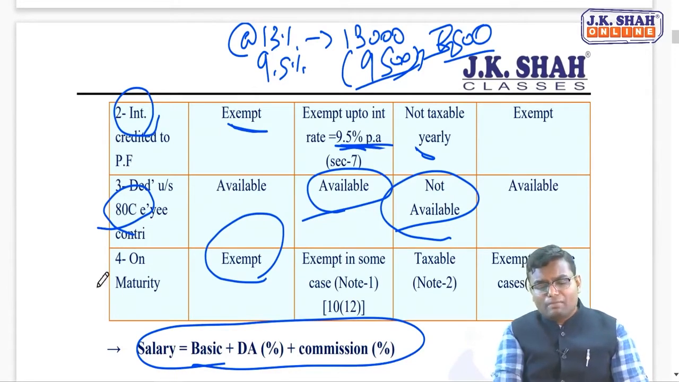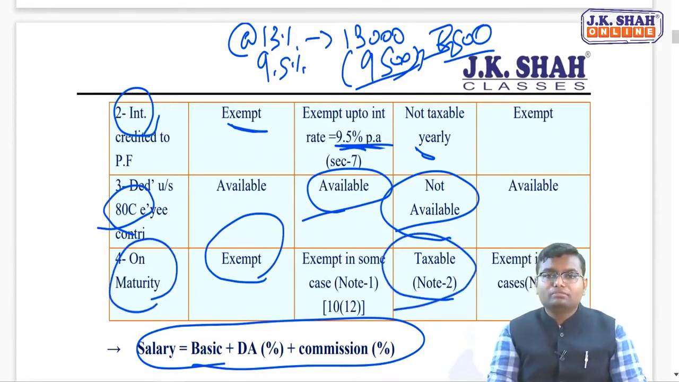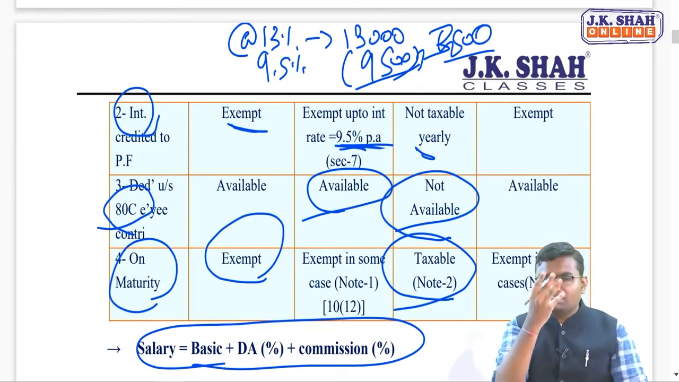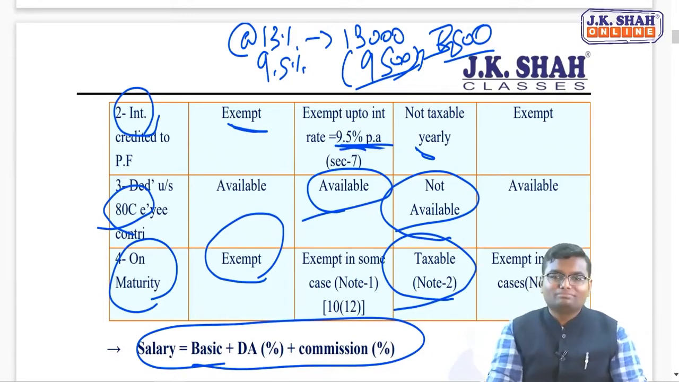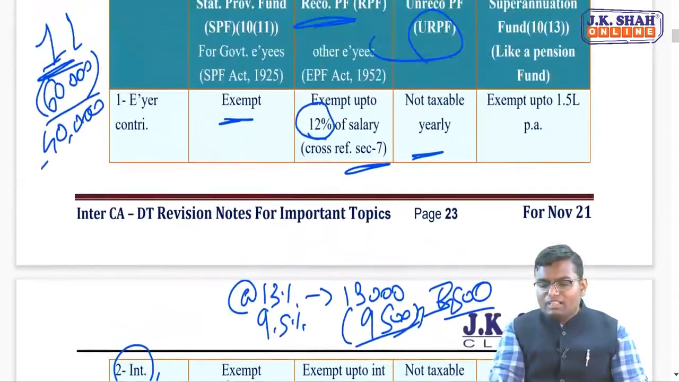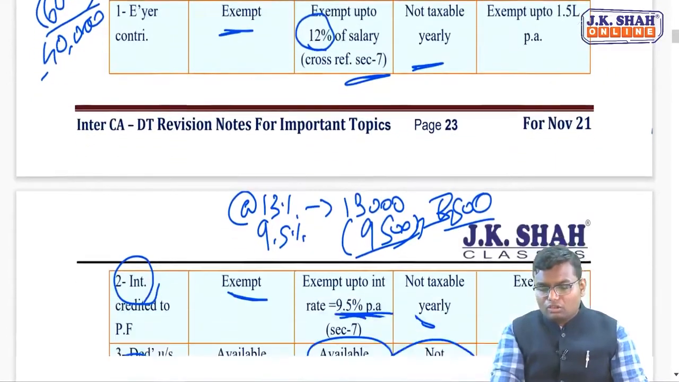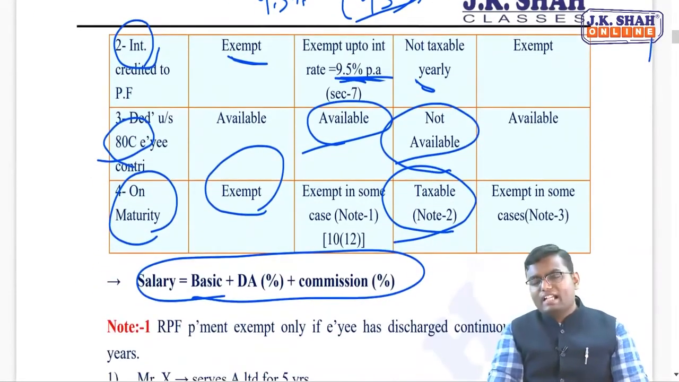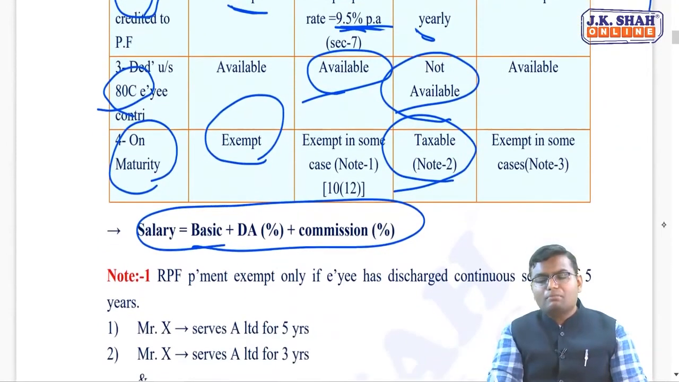Because at the time of maturity, the entire amount of URPF will become taxable. So you are taxing a person per year for a smaller amount. What is better than that? You tax on the entire amount at the time of maturity, a huge tax will be received at a higher slab. So in unrecognized provident fund, employer contribution and interest are not taxable. Whatever the employee will contribute, no deduction, but at the time of maturity, it will be fully taxable.